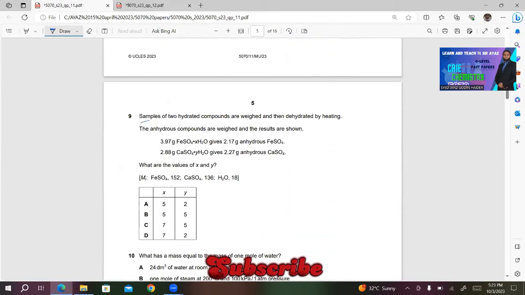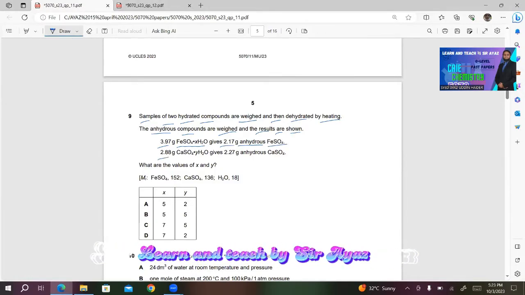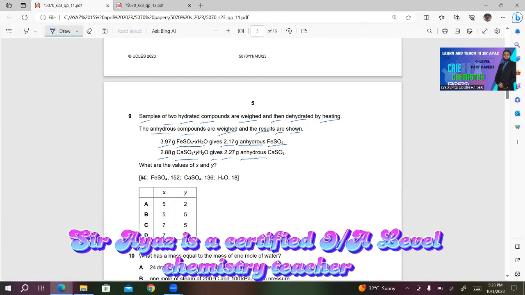Number 9. Samples of 2 hydrated compounds are weighed and then dehydrated by heating. The anhydrous compounds are weighed and the results are shown. 3.97 gram FeSO4.XH2O gives 2.17 gram anhydrous FeSO4. 2.88 gram CaSO4.YH2O gives 2.27 gram anhydrous CaSO4. What are the values of X and Y?